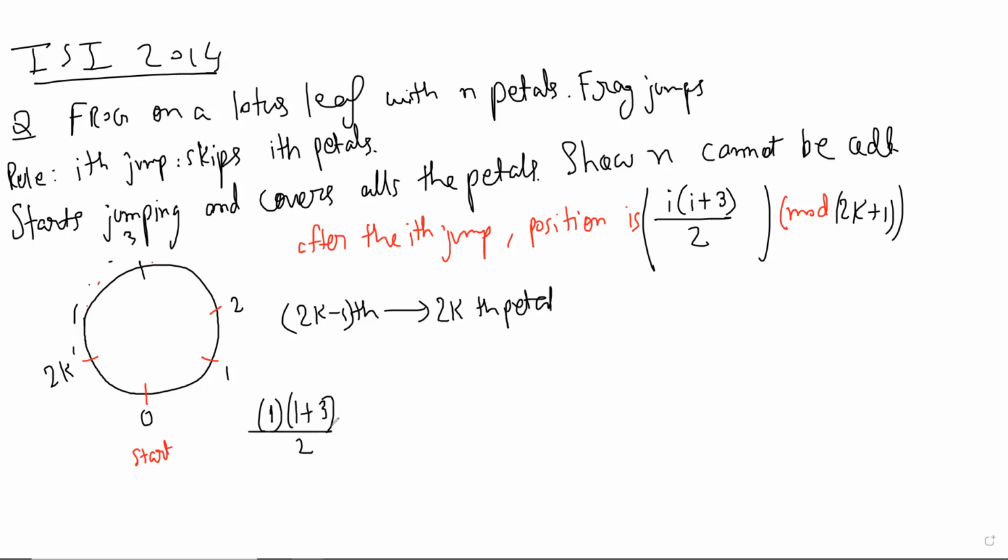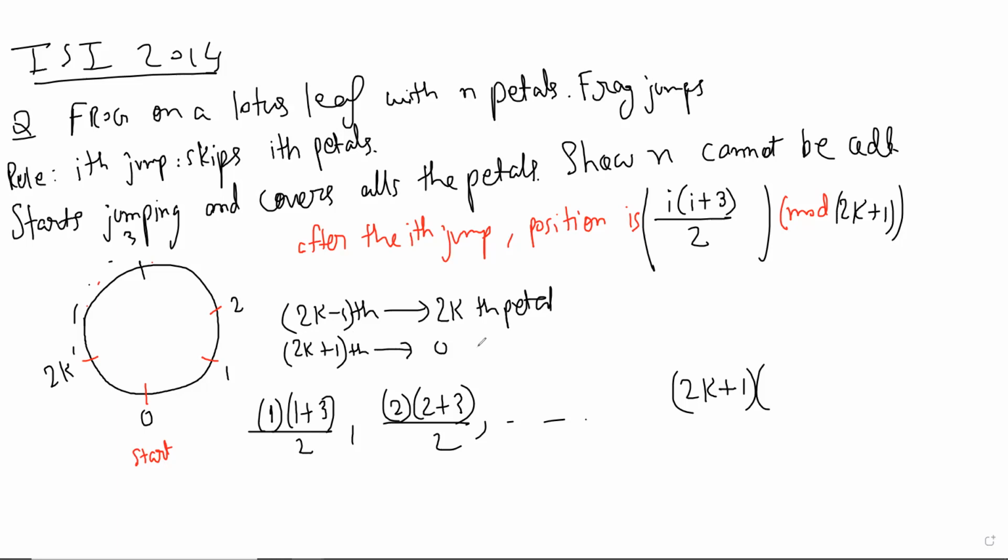When you run i from 1, then you make i equal to 2, and so on. Then you make i equal to 2k plus 1. So when you make i equal to 2k plus 1, you actually go to 0.